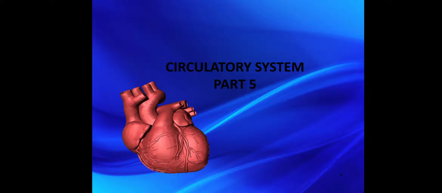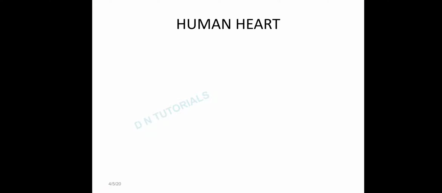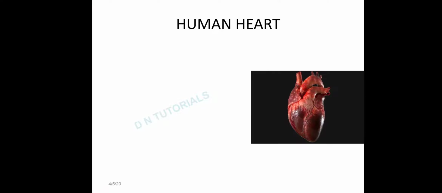Hello students, in this part we'll be learning about the location of human heart and its internal and external structure. Human heart is a muscular organ that pumps the blood throughout the body. Human heart is located in the thoracic cavity in mediastinum. Mediastinum is the area in the chest between the lungs.